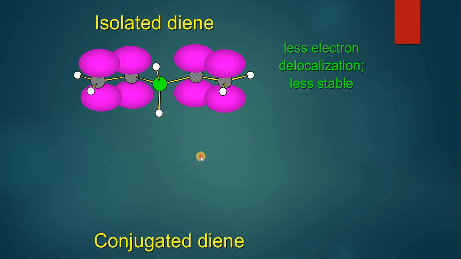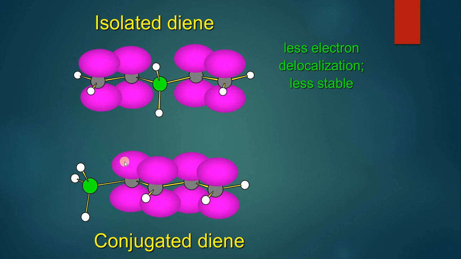In the case of conjugated diene, as you can see, the pi electronic cloud is extended over 4 carbon atoms. So now there is more electron delocalization. Electrons can travel over 4 carbon atoms, in a larger space, so this molecule will be more stable. The molecules which have more delocalization are more stable as compared to the molecules which have less delocalization of electrons. After discussing these two types, isolated and conjugated dienes, let's move on to the next type, which is called cumulated